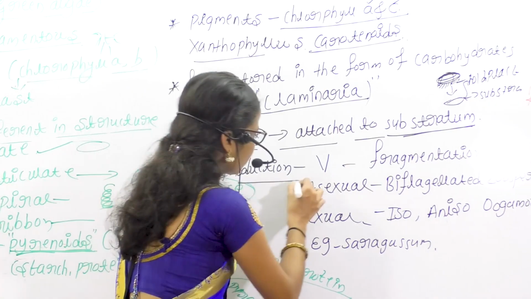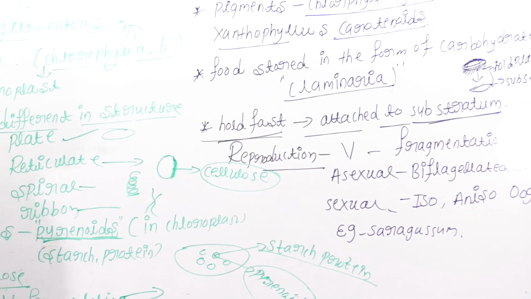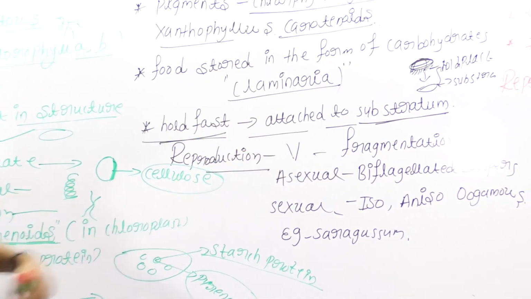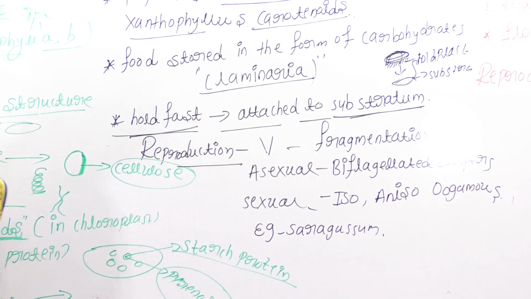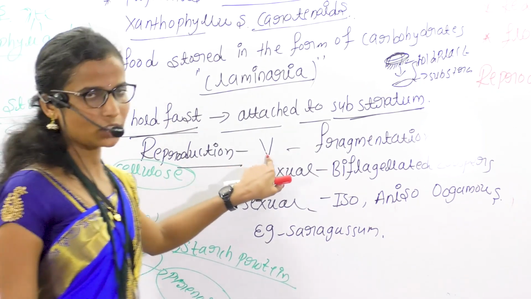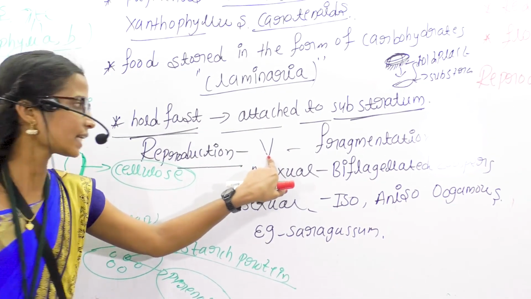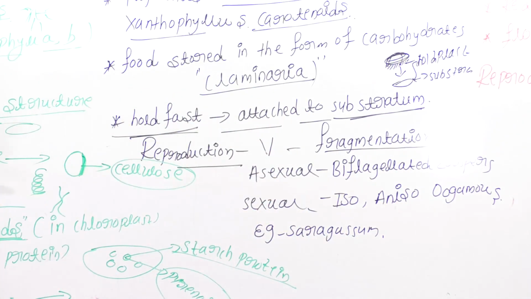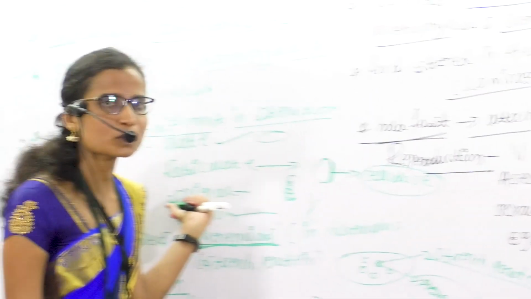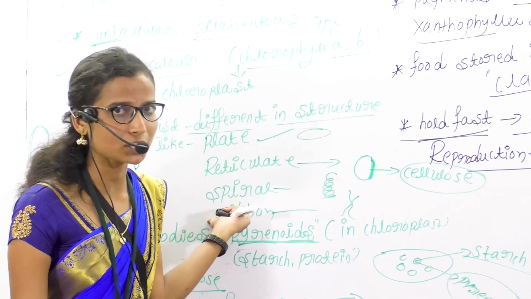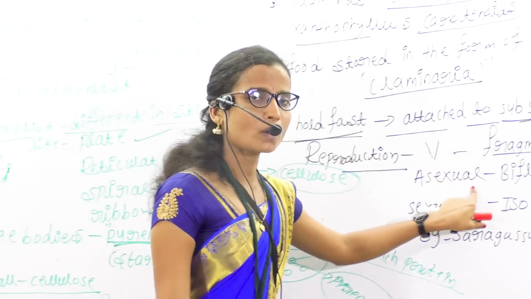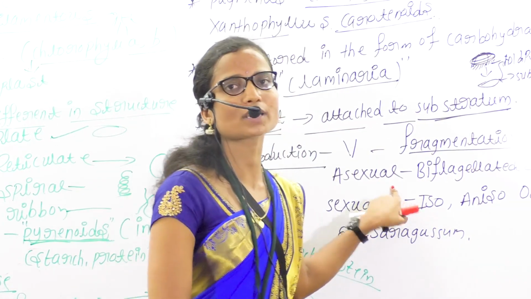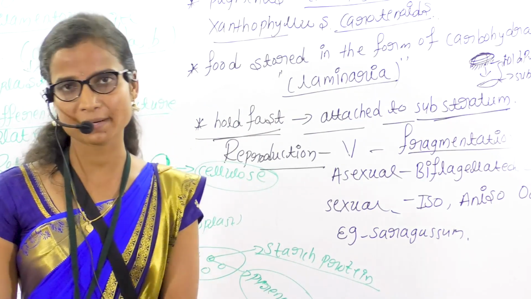Next, reproduction. Reproduction takes place by vegetative reproduction, asexual reproduction and sexual reproduction. Vegetative reproduction is the same as in green algae. It takes place by means of fragmentation. Green algae reproduce by fragmentation, and brown algae also reproduce vegetatively by fragmentation.